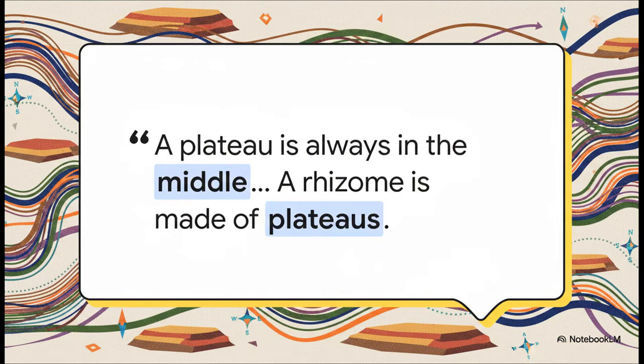Deleuze and Guattari tell us that a plateau is always in the middle. It's not at the beginning and it's not at the end. And this brilliantly illustrates the ultimate goal of nomad thought. You want to live right in the middle of the flow. Don't constantly look back to your roots, and definitely don't obsess over some final, transcendent destination. Live in the intermezzo. Constantly connect, constantly become, and constantly build new maps.